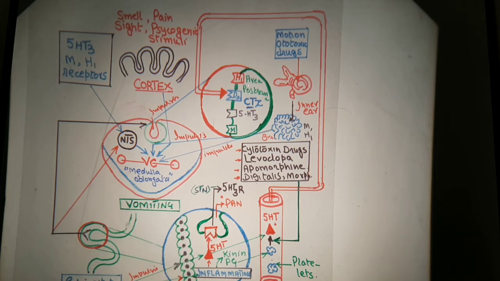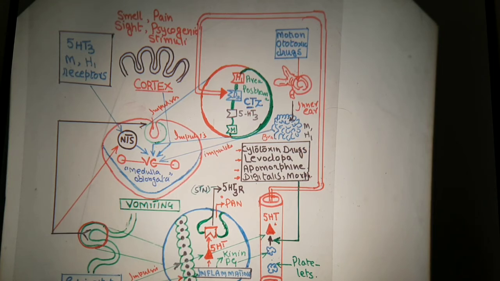where various receptors are located, that is known as H1 receptors, then D2 receptors, 5-hydroxytryptamine 3 receptors, and muscarinic receptors. They are all located in a particular part of the brain, a center that is known as the chemoreceptor trigger zone.